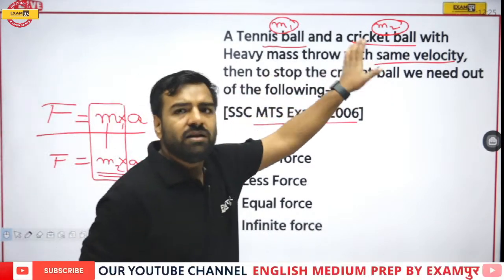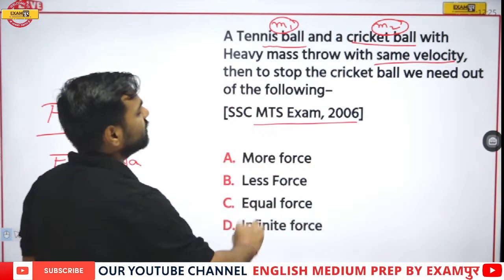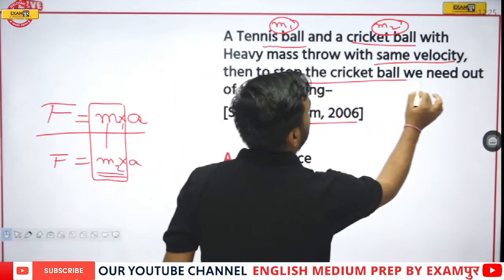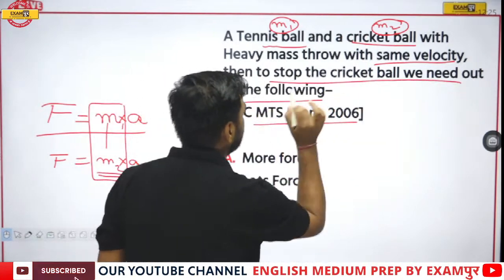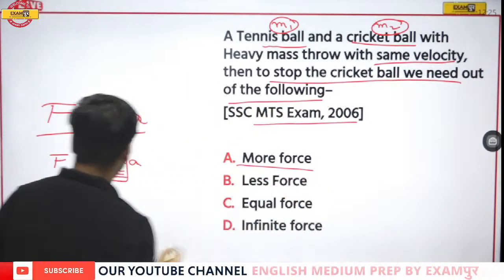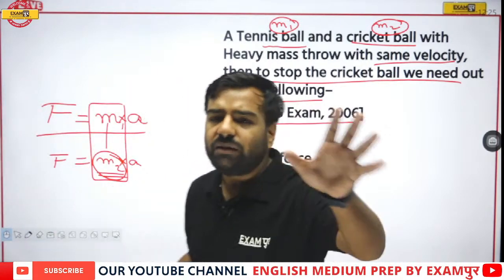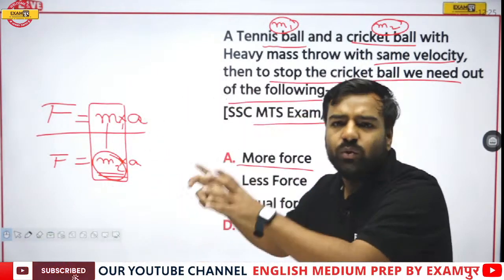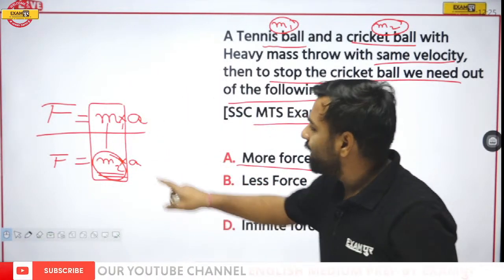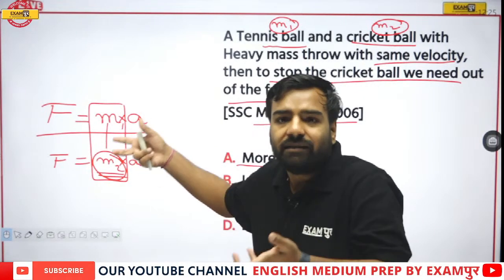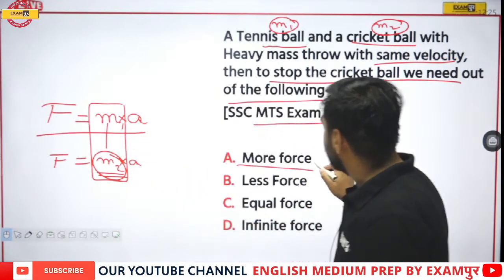Cricket ball is greater. And what is being asked in the question? To stop the cricket ball, we need which of the following? Obviously, more force. Just have a look. M2 was of greater mass, no? So whatever value of M2 is, no matter what it is, it will be greater than M1, greater than the tennis ball. That's why we require more force.